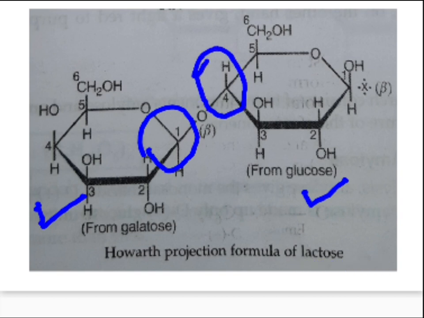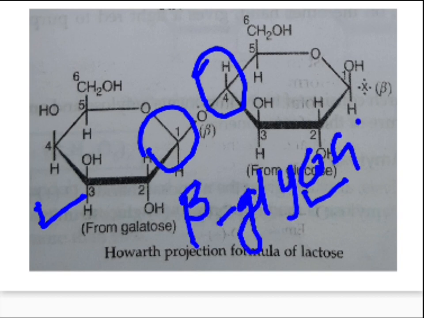And such linkages formed between C1 of one monosaccharide unit with the hydroxyl group on the other monosaccharide unit is called a beta glycosidic linkage. Okay, so there's a beta glycosidic linkage between C1 of galactose and the OH group on C4 of glucose,